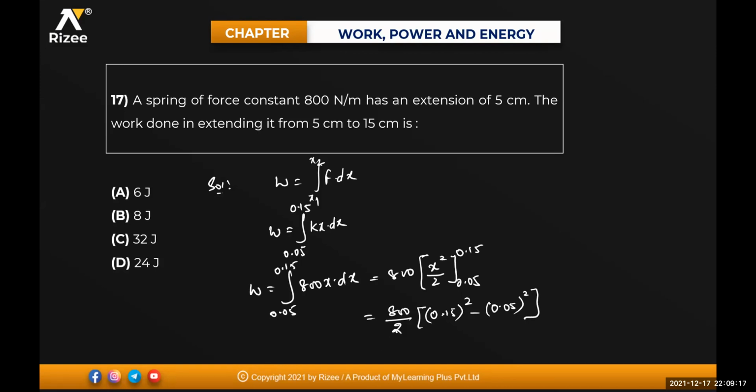So this is 400 into 0.15 whole square minus 0.05 whole square. Simplify it and see how much we get: approximately 8 joules.